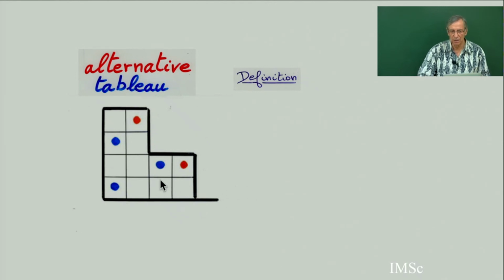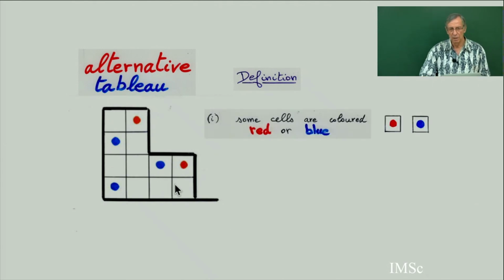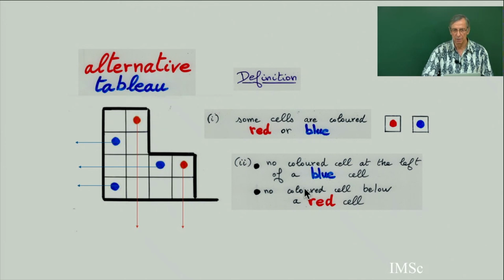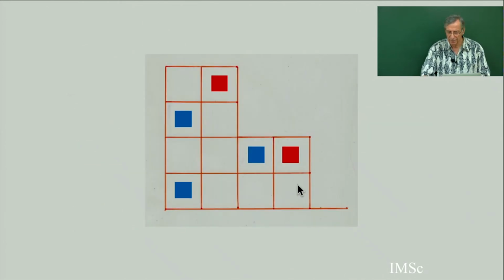It's a coloring of the cells of the extended Ferrer diagram with blue and red colors, and with the condition that if you have a blue cell, there is no colored cell at the left of the blue cell, and if you have a red cell, there is no colored cell below the red cell. So it means if you take the blue, go to the left, there is nobody in color. If you take the red and go down, there is nobody below. So this is an example of an alternative tableau.